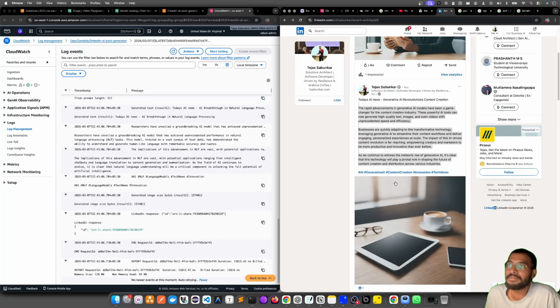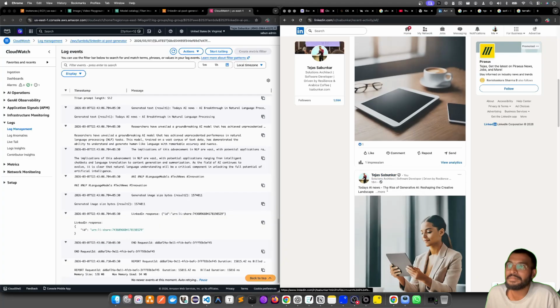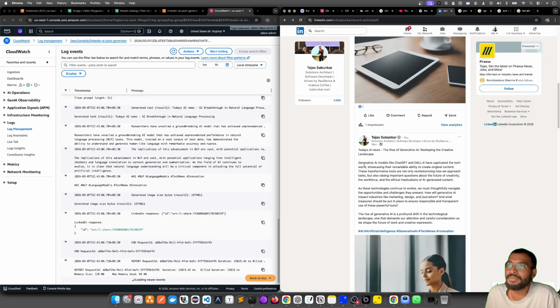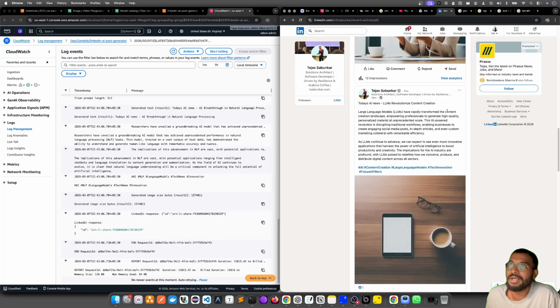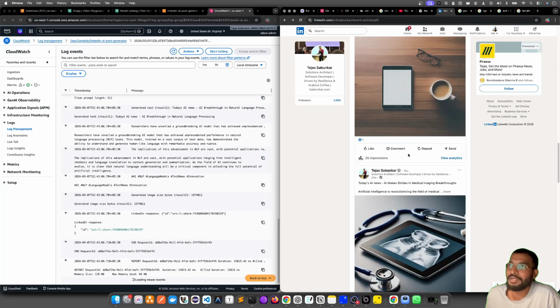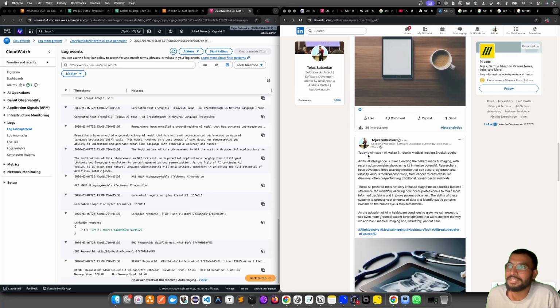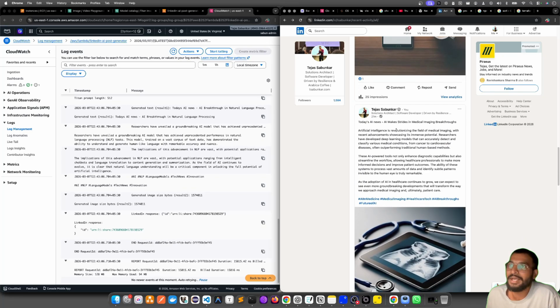It's not a generic image, it is generated based on the text that has been written here. For example, today's news, generative AI models like ChatGPT and DALL-E have captivated the tech world, and so on. So there is an image about the LLM model. It's kind of minimalistic. Okay, this one is interesting. You see, AI is revolutionizing the field of medical imaging with recent advancements showcasing its immense potential.